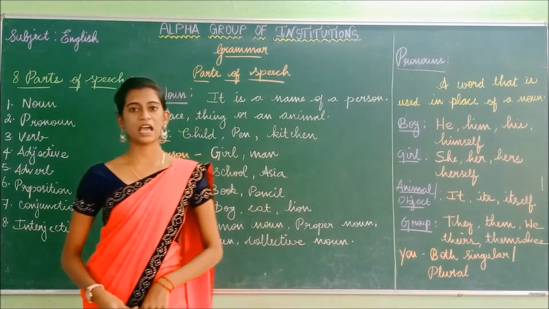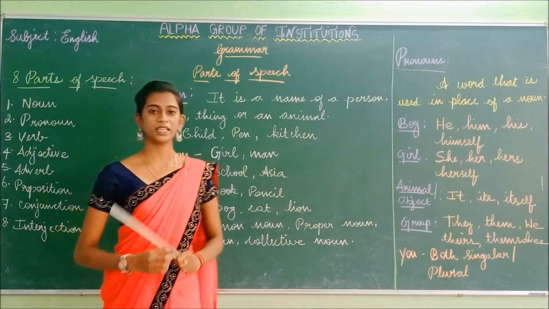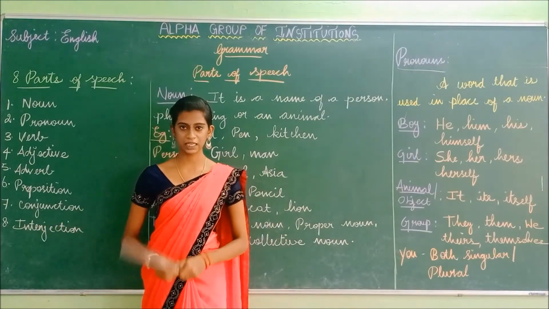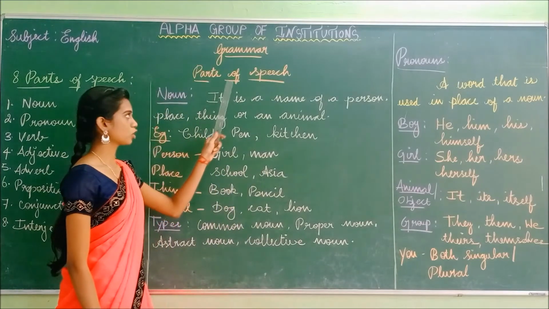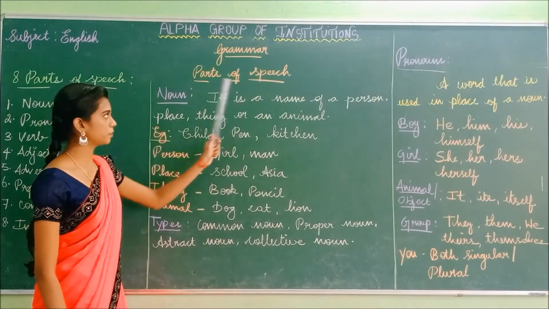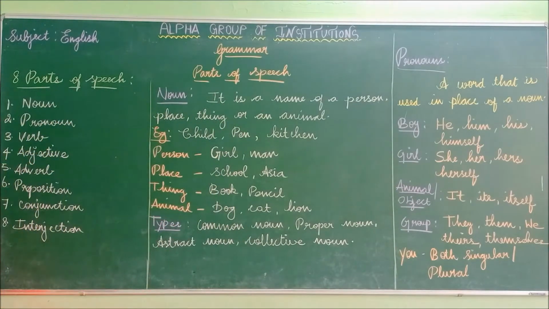So in today's class we are going to study grammar, the parts of speech. So in parts of speech there are 8 types. How many types? There are 8 types. First one, noun, pronoun, verb, adjective, adverb, preposition, conjunction, interjection.